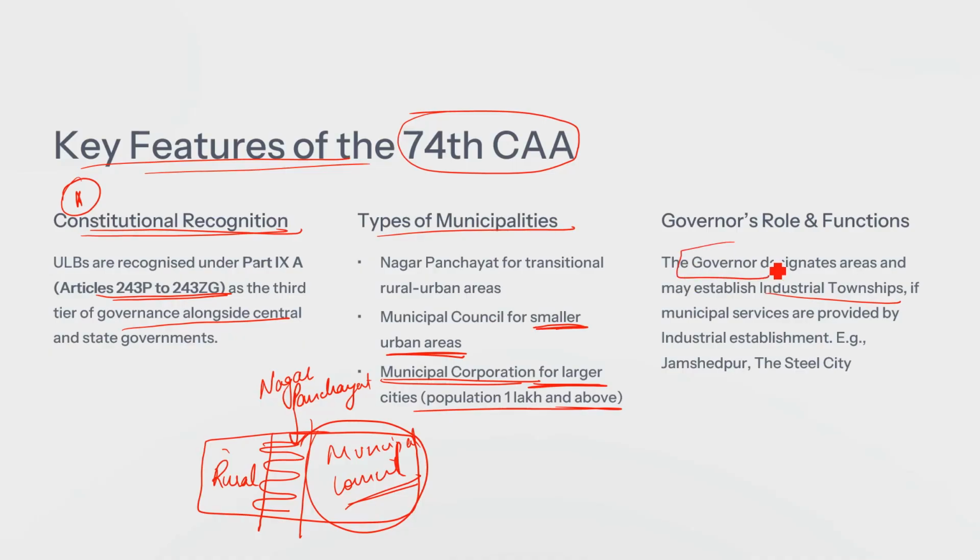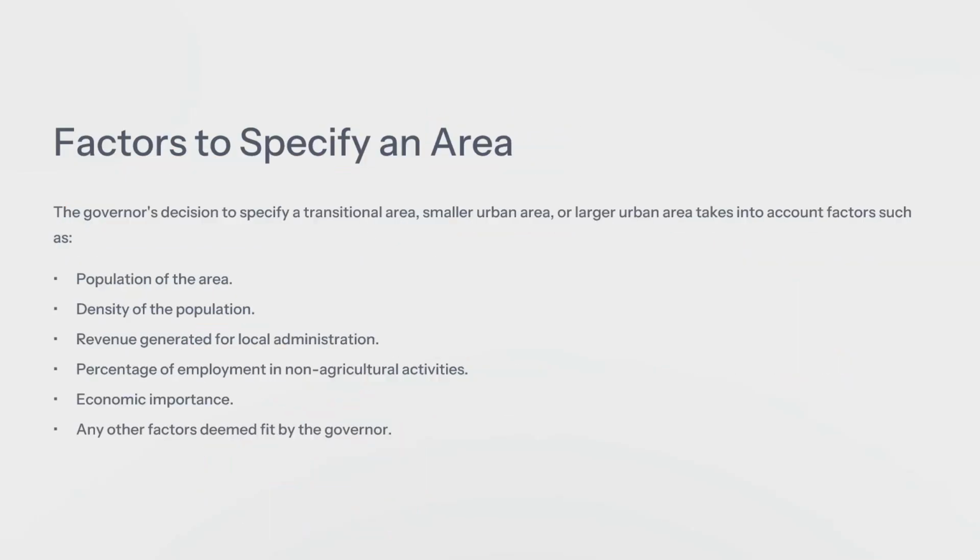It is the Governor who decides it. The Governor may establish it as an industrial township based on whether the foundational function of that city is industrial establishment or not. For example, Jamshedpur is the steel city, so that is industrial establishment.